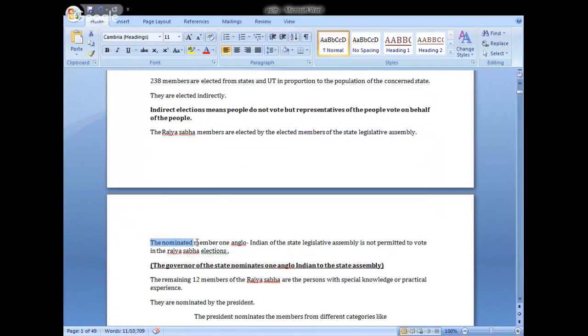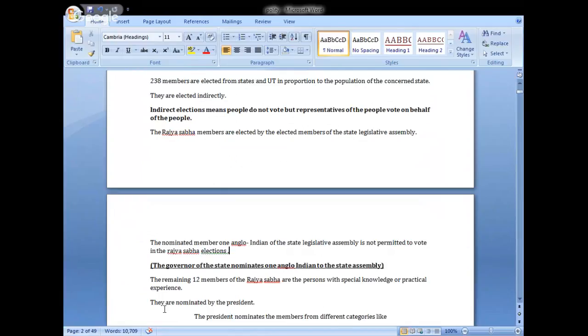The nominated member, an Anglo-Indian, of the state legislative assembly. It means there is one nominated member in the state legislative assembly also. That one nominated member is not permitted to vote in the Rajya Sabha elections. Means they cannot vote in the Rajya Sabha elections.